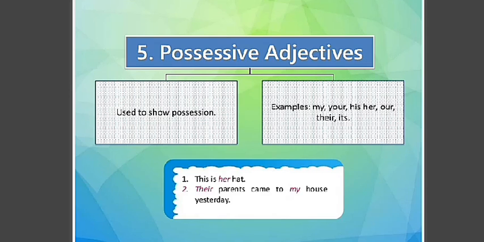Whose parents? Their. It is coming with parents, and parents is a noun. My house: house is a noun and my is an adjective here. Like, I am having a new car. New is with car. This car is costly.